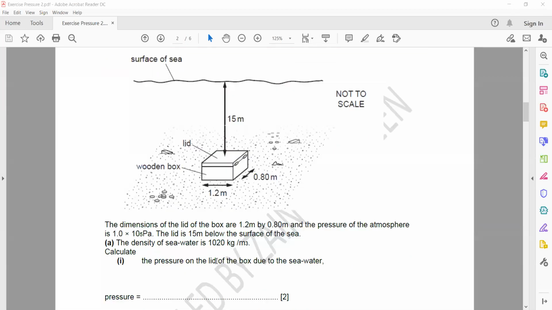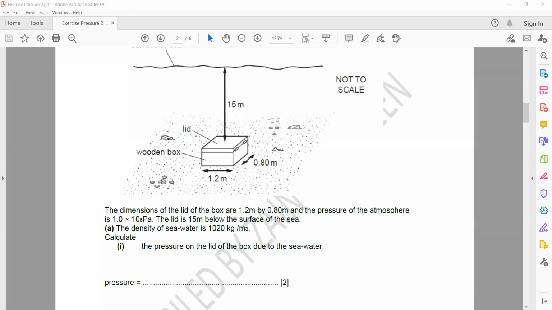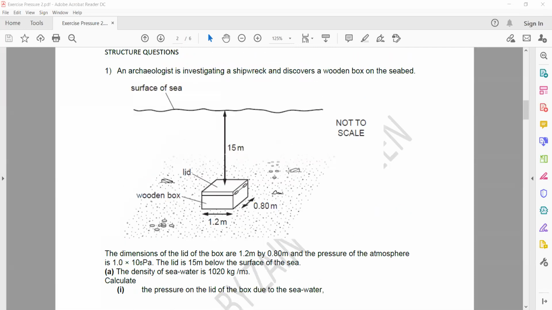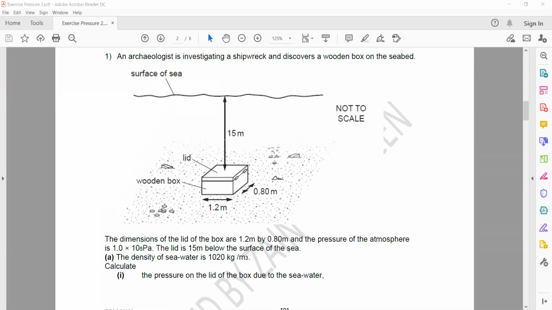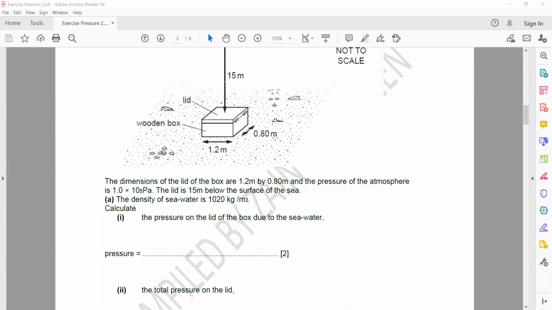First, we have to calculate the pressure on the lid due to the seawater. How do we calculate the pressure due to seawater? The formula to calculate the pressure due to liquid is pressure equals density multiplied by gravity multiplied by depth.